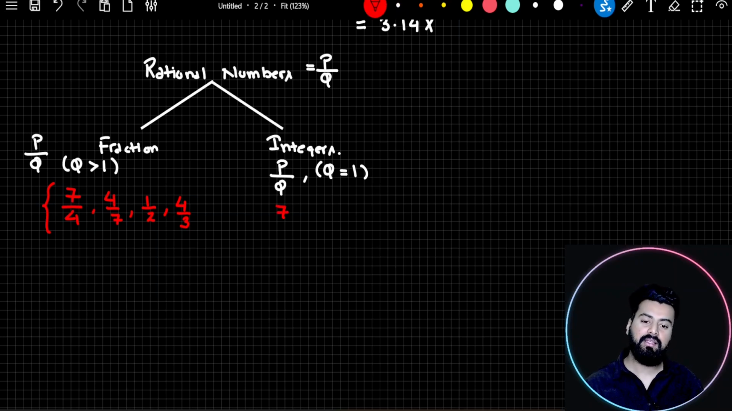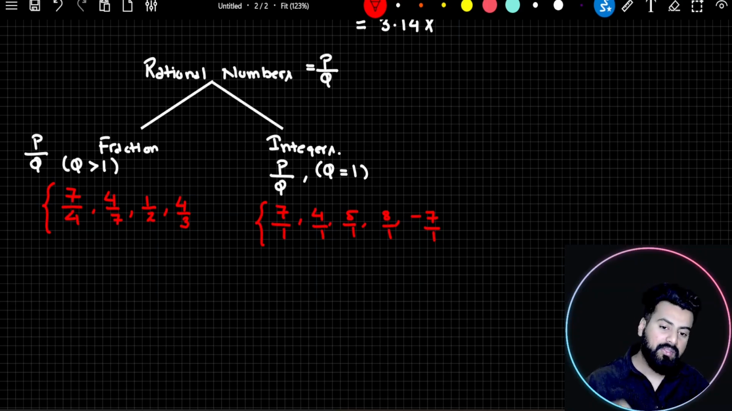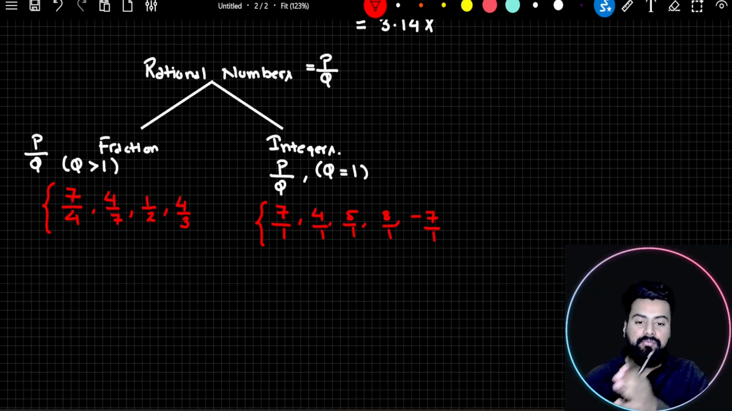So if I write 7 or 4 or 5, any integer, right? 8, minus 7. What would you realize that all these numbers are also rational. But the interesting thing to note down is the denominator value in each and every case is 1. A rational number where denominator value is 1 is called as integer. I hope the difference between fraction and integers are understood. Okay. Now we'll continue our discussion on integers because integers is very important for us.